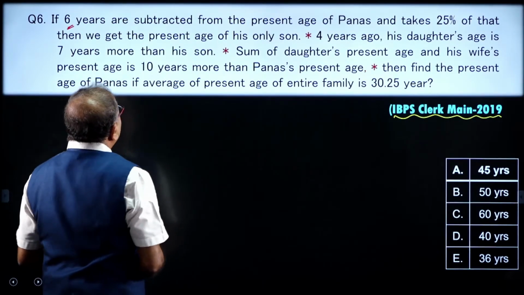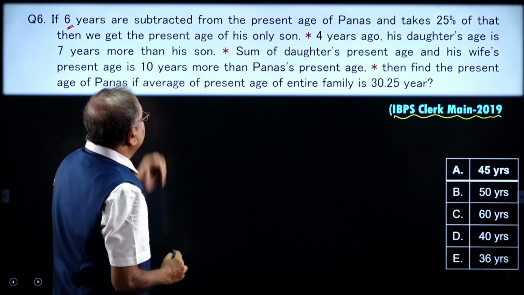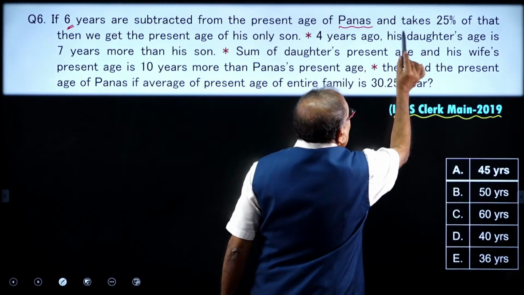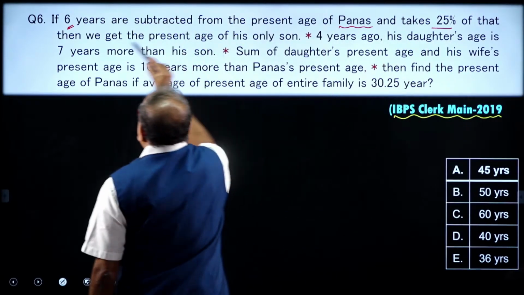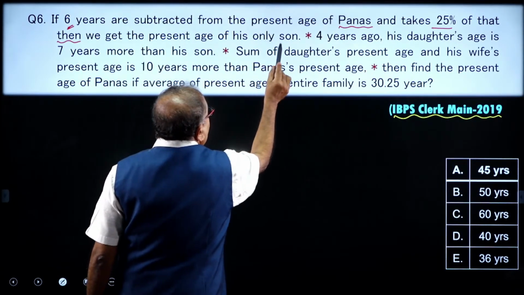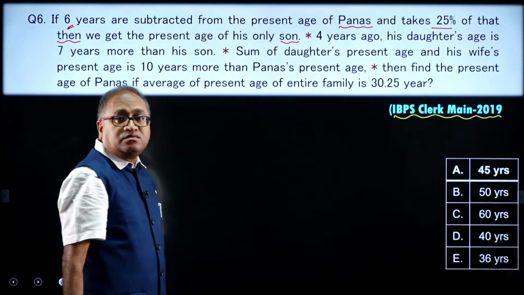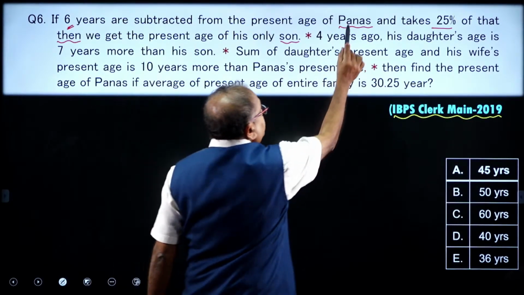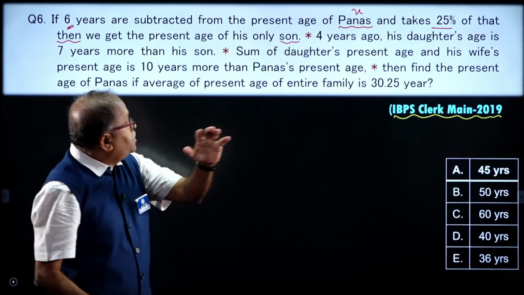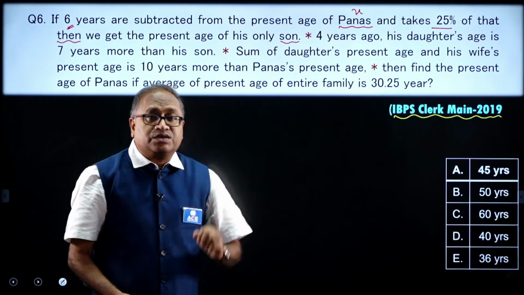If 6 years were subtracted from the present age of P and we take 25% of that, then we get the present age of the son. Look at this one, the way the statement is given. Let us assume that Panab's age is x.